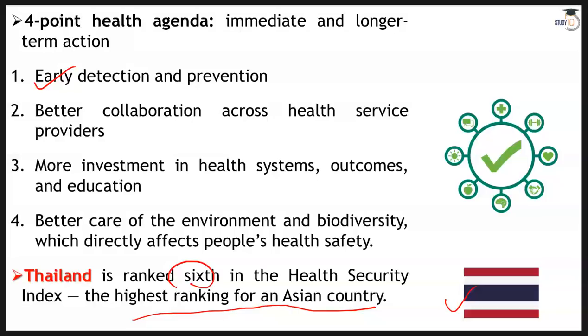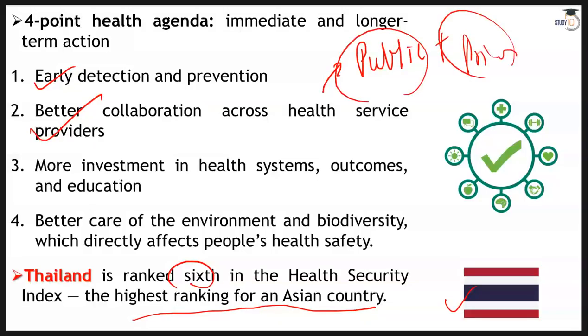Second, better collaboration across health service providers, public as well as private. If something is not right, then we should have a sync between public and private health. And when I say health service providers, it's not just about domestic providers, right? In today's world, it is very easy to collaborate with international organizations and neighboring countries when it comes to collaboration between health service providers. Then more investment in health systems, outcomes and education, of course, very logical to understand, and better quality of environment and biodiversity, which directly affects people's health and safety. And this is right as well.